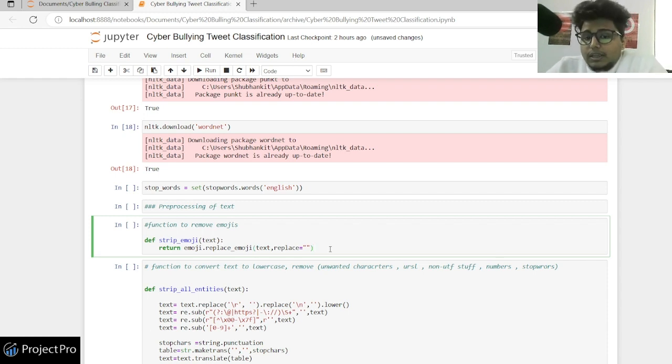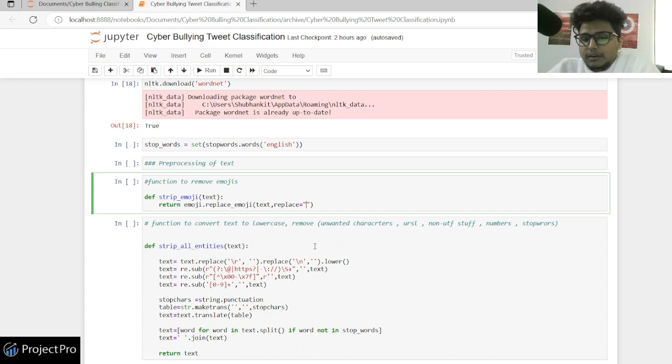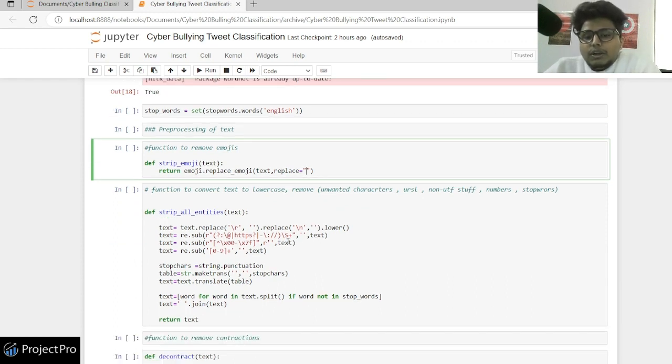So first step, what we did, we removed the emojis. We have imported an emoji function, so it will classify all the emojis. We have just made a function, and later we'll run this function on our text. We have replaced all emojis with nothing, so they will be completely removed from your text. Later we are removing all the entities: the URLs, the non-UTF stuff, numbers, and stop words.